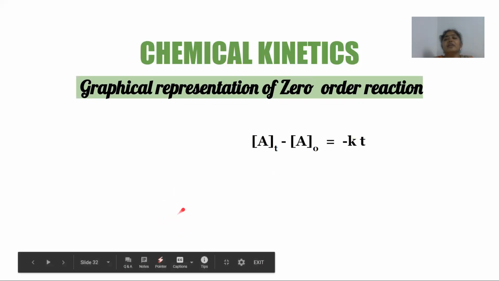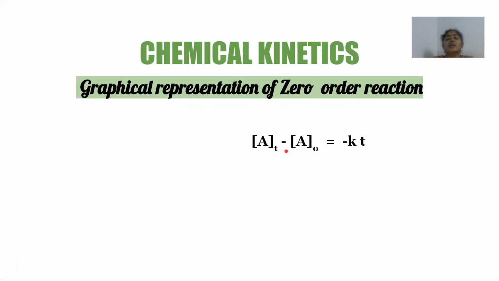So here I have my integrated rate law for a zero order reaction, that is At minus A0 equals minus kt. Let us rearrange this equation in order to get the expression in the form of a straight line or a linear graph. So I get At equals minus kt plus A0. I've just shifted this A0 term to the right hand side. So here you can see my At represents y, minus k represents m, and t represents x. Then A0 represents c, or the y intercept. So now this equation is of the form y equals mx plus c, which is a straight line equation. Only thing is there is a y intercept here having the value A0.